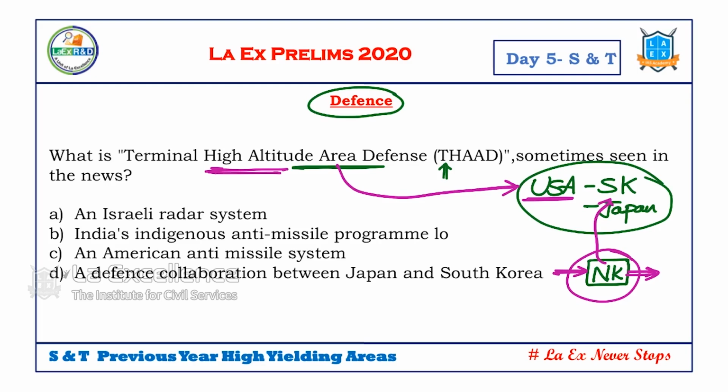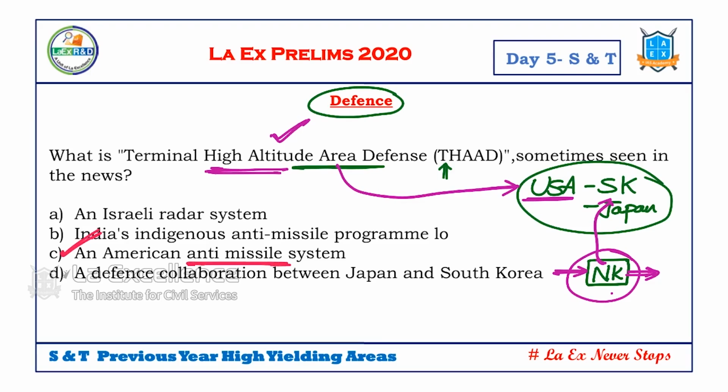Because they said, we are going to retaliate. If you send some missiles, we are going to have protection. So this one is a protection. Terminal High Altitude Area Defense is a missile protection system. See here, the answer is C: an American anti-missile system.